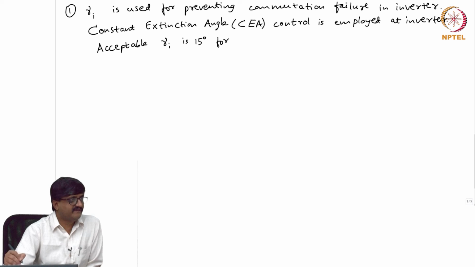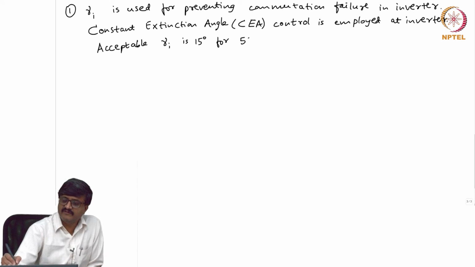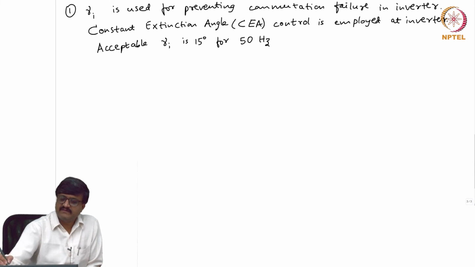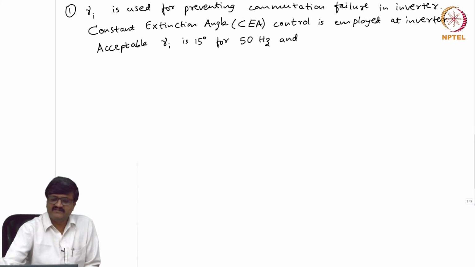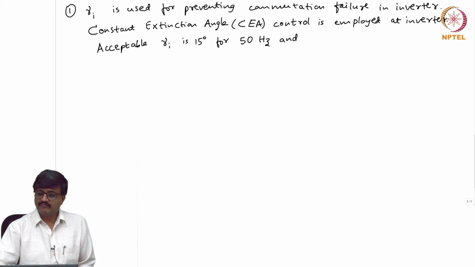Please note it is dependent on frequency. And if it is 60 hertz, what is it for 60 hertz?